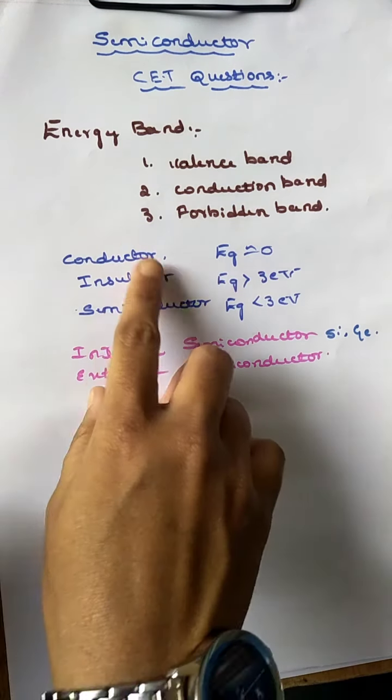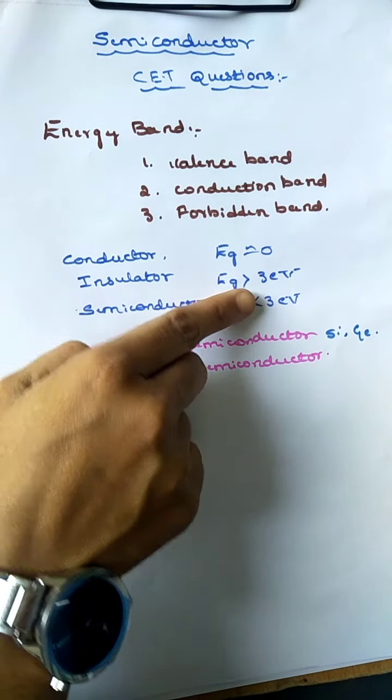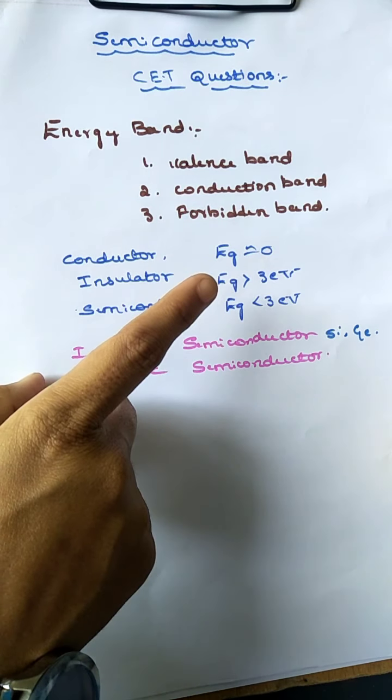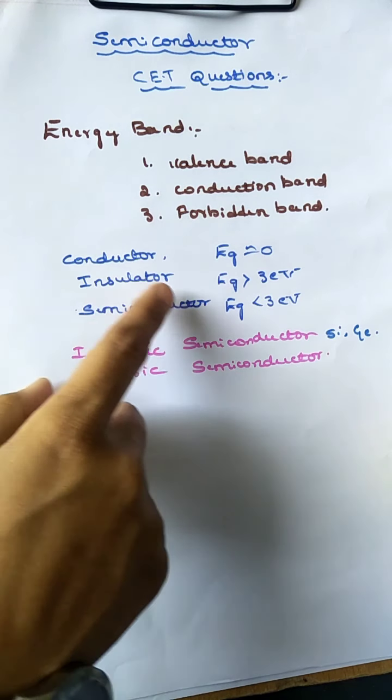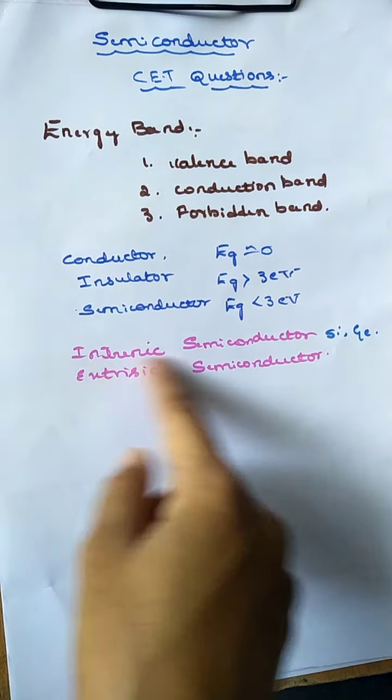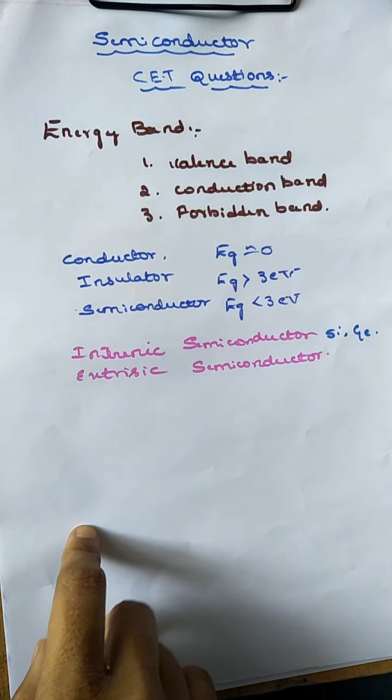A pure semiconductor is controlled by the amount of impurities added to the intrinsic semiconductor, and that gives the extrinsic semiconductor.